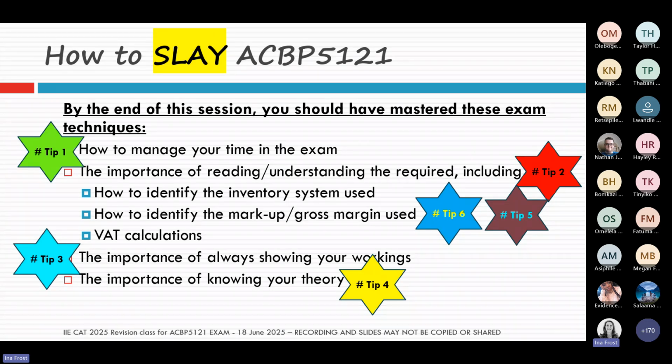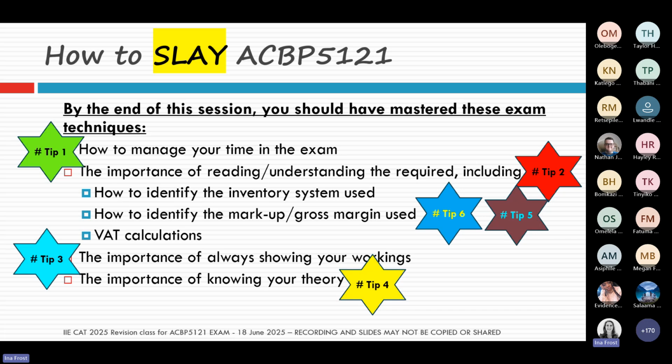Remember how important it is to read your required and understanding exactly what it is that we want from you. Make sure you check the inventory system, make sure you check the markup or gross margin, and then whether we are giving you the number including or excluding VAT. That all-important tip number 3, we all want to see workings in your answer booklet.